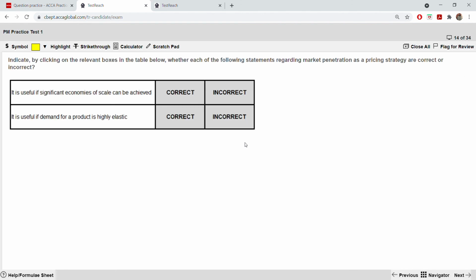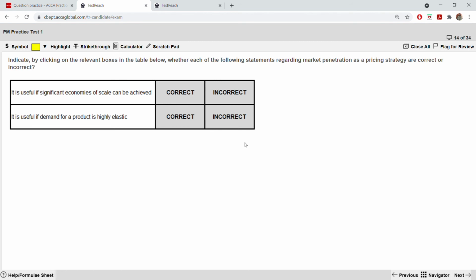Indicate by clicking on the relevant boxes why each of the following statements regarding market penetration as a pricing strategy are correct or not. What is market penetration, by the way? Market penetration is when initially you are coming into the market with a lower price. You are setting a lower price to penetrate the market. That is known as market penetration.